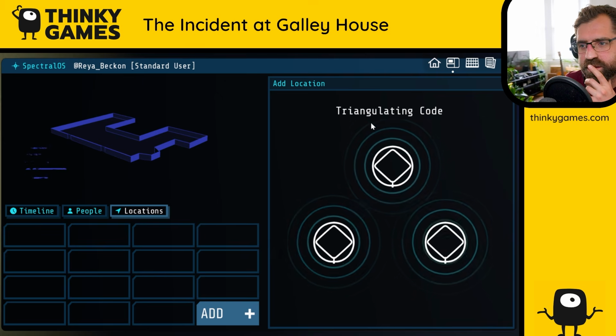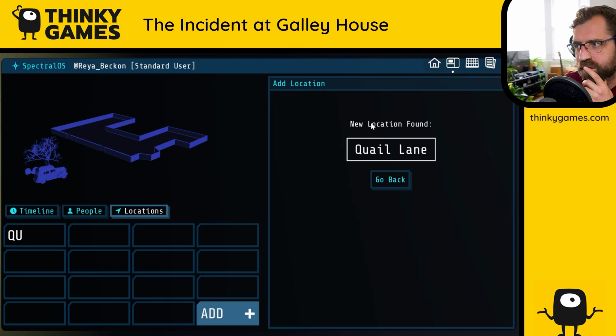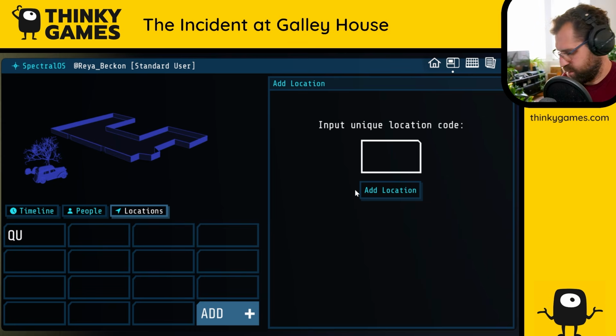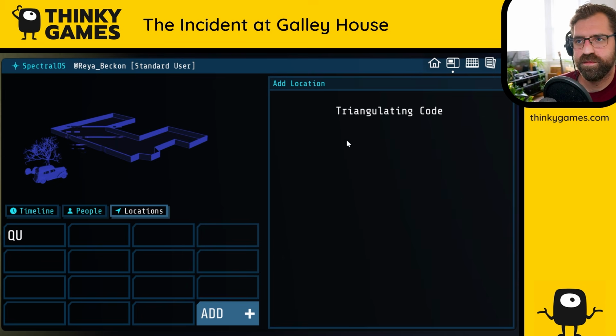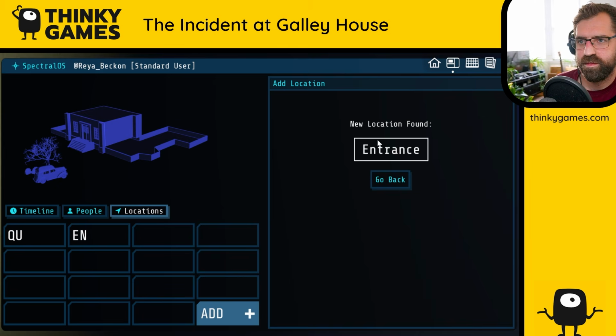Triangulating code. Cool, so that's outside. EN. Entrance, cool, so that's where we are now, I guess. Are we in the entrance? Maybe. We only walked through the door as far as I'm aware.